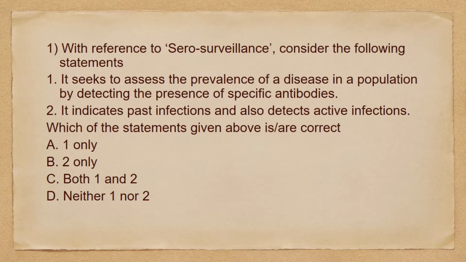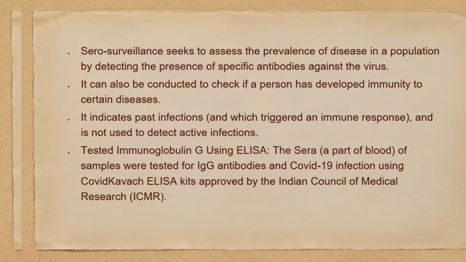It seeks to assess the prevalence of a disease in a population by detecting the presence of specific antibodies. Then it indicates past infections and also detects active infections. So we have to choose the correct statements. So among the given statements, only the first statement is correct. So our correct option will be A, 1 only. Let's look into the explanation.